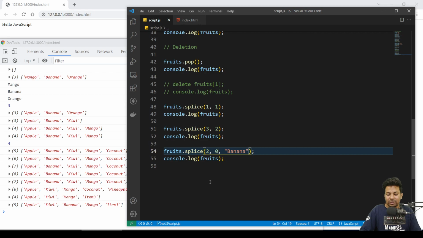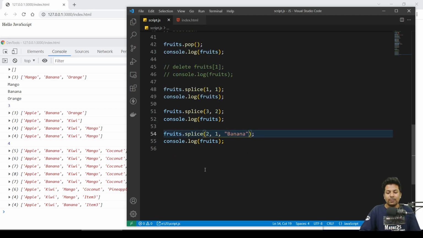But if I say 1, it will replace mango and push the item. Mango will be replaced and banana will be there. So this is the way you have to put the data in between.